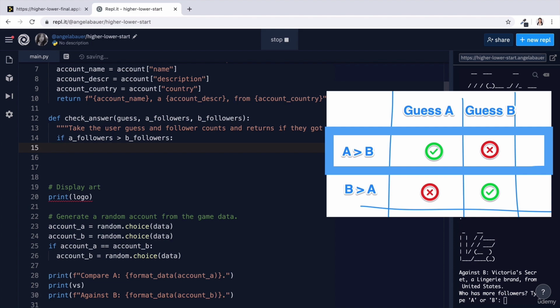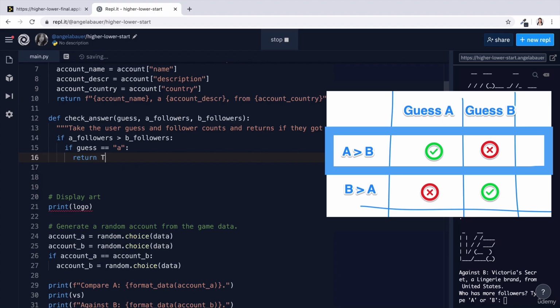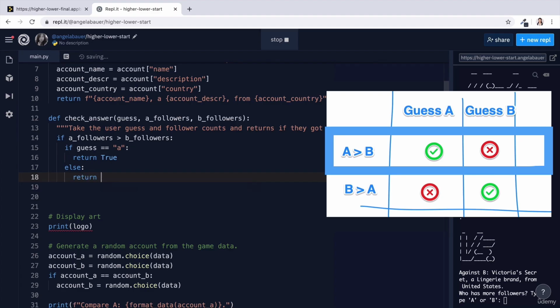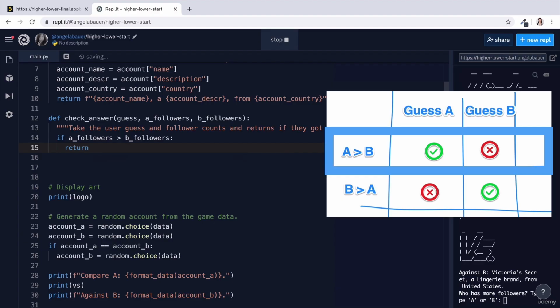And in this case, you can then check, well, if the guess is equal to A, then that means they got it right, so I should return True. But if this was not right, then I should return False. An alternative and much easier way of expressing this is to simply return guess == A. Because when this is evaluated, is guess equal to A?